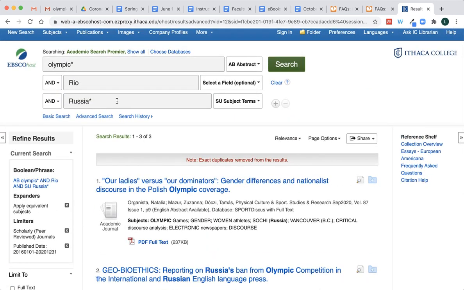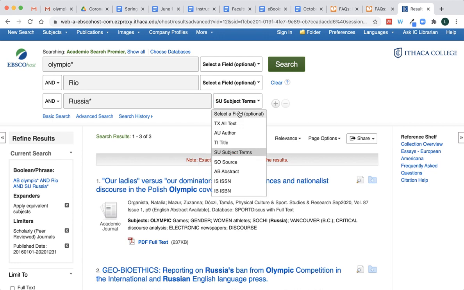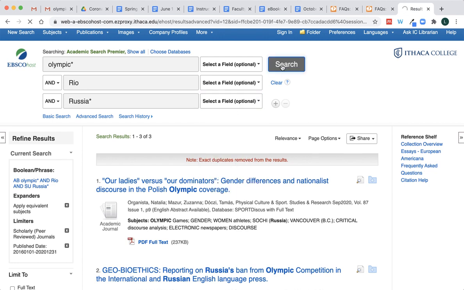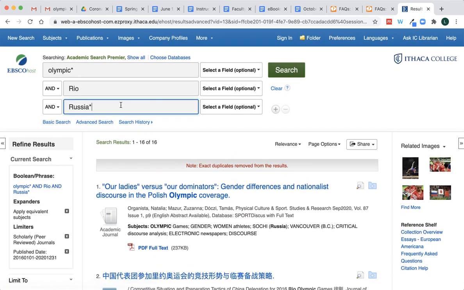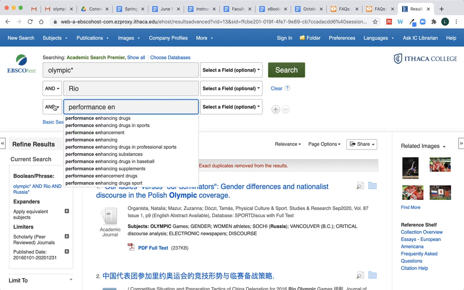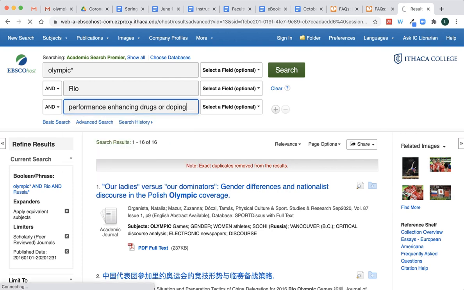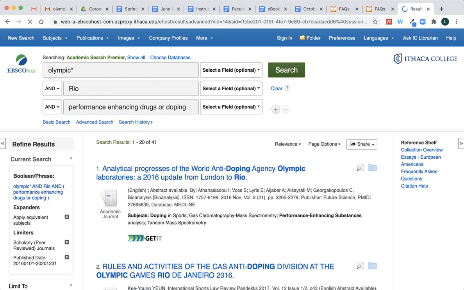Now, another thing that we can do, since there weren't really any articles that looked at Russia, well, that's not true. If I go back to the default here, there are some articles that are scholarly. I'm just focusing on this in case that is a requirement. There were 16 that you can go through. But another thought is instead of searching Russia, you could search performance enhancing drugs, or maybe doping, as a way to find the articles that might not focus on Russia, but have to do with doping and the Rio Olympics.